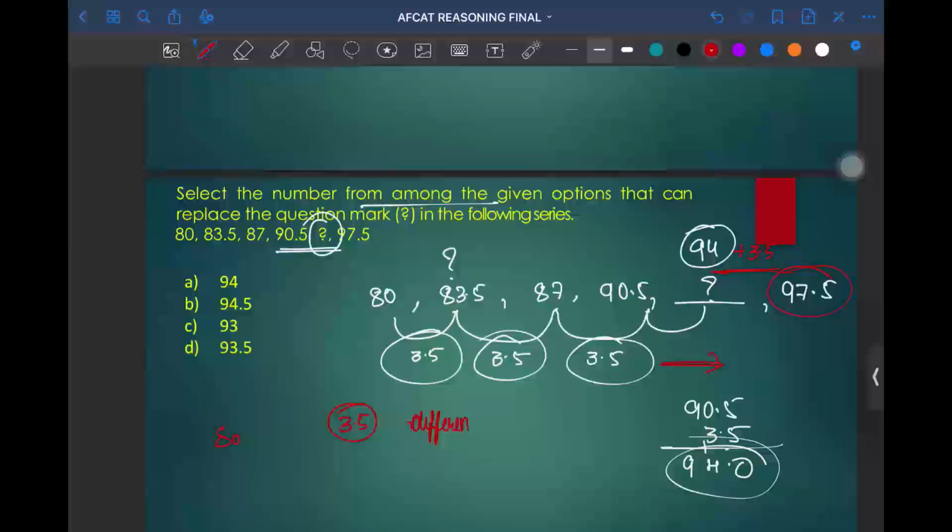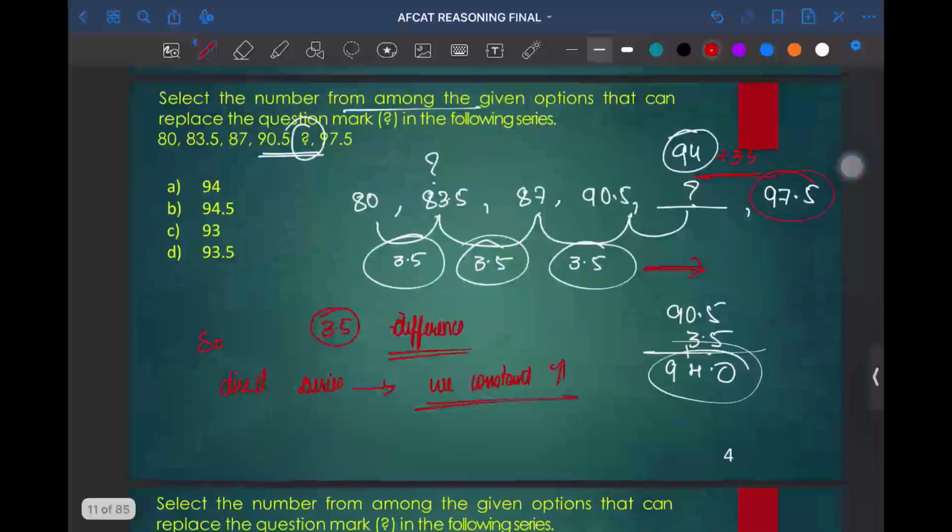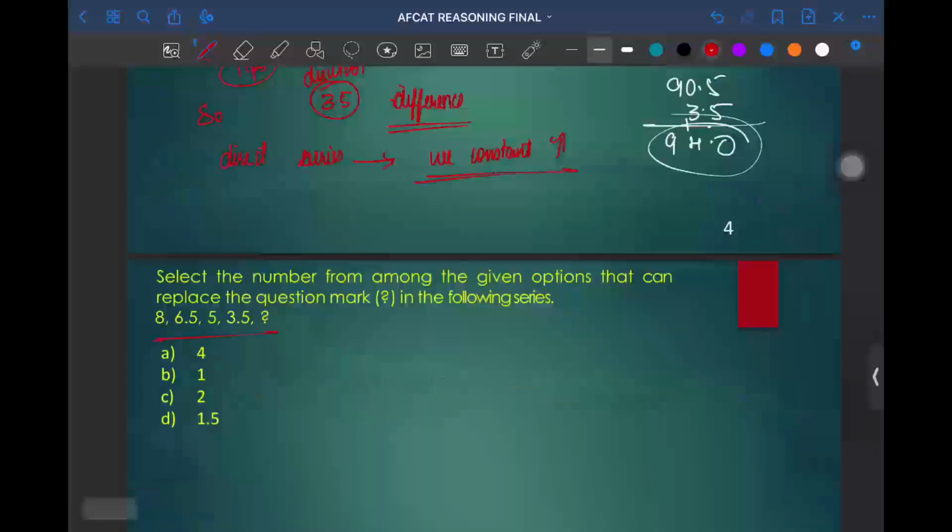This kind of question is a direct series question, where we see a constant increase in the numbers. One more thing: after solving the next question, I'll share some tips on how you can find whether it is an addition series, subtraction series, multiplication or division series. So option A will be the correct answer. For the next question, try to answer it.